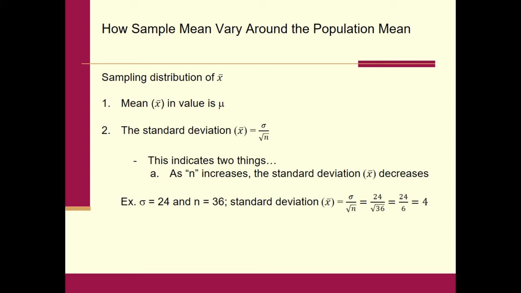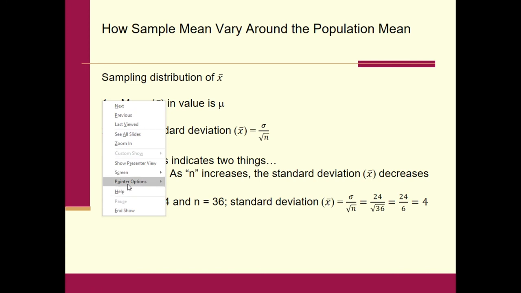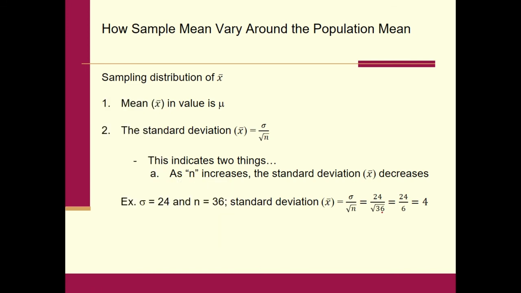Notice that 4, the standard deviation. See if I can get my pen out. No, it's not allowing me to get my pen out. Hold on. There we go. Notice here that the standard deviation of the sampling distribution of X bar is 4, and sigma is 24. So the standard deviation of X bar is always going to be lower than the standard deviation of x.